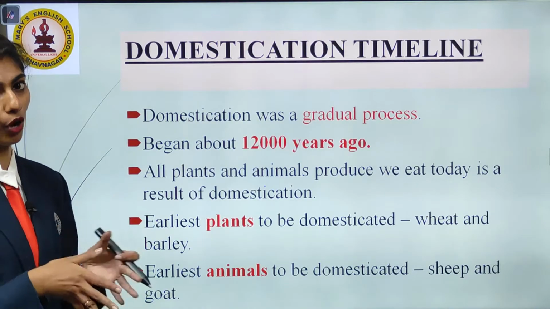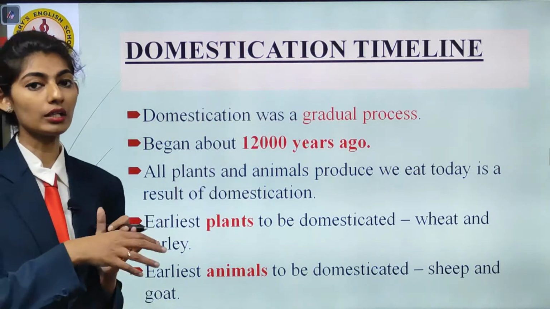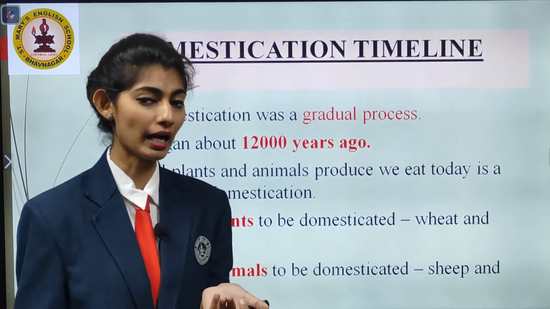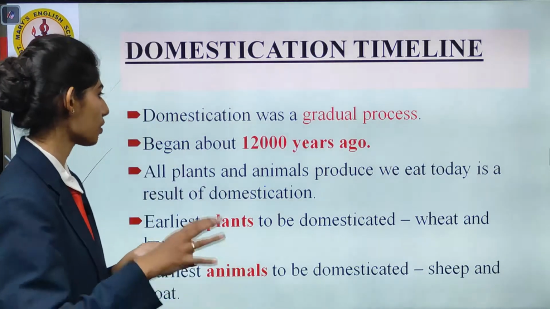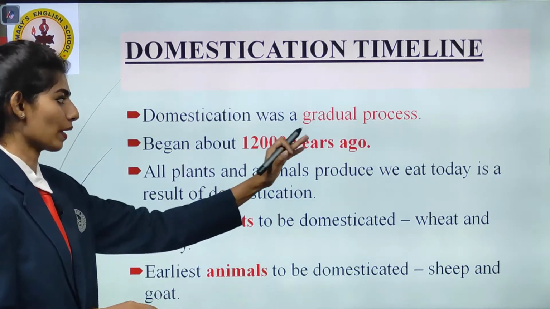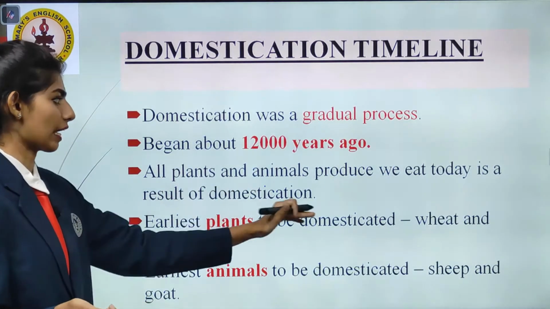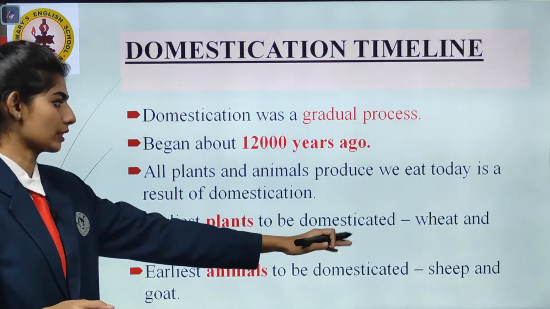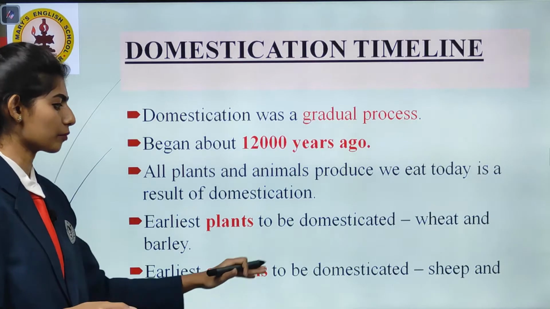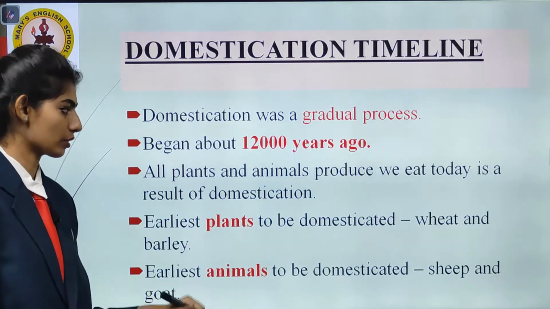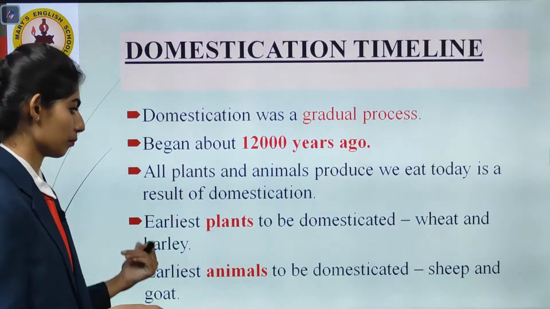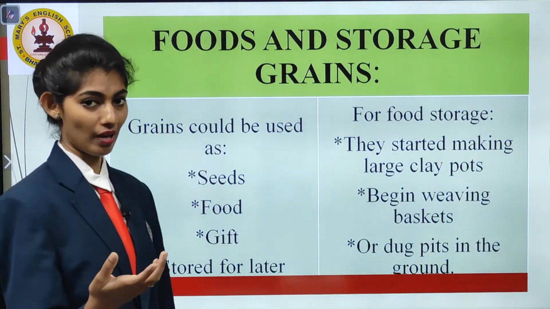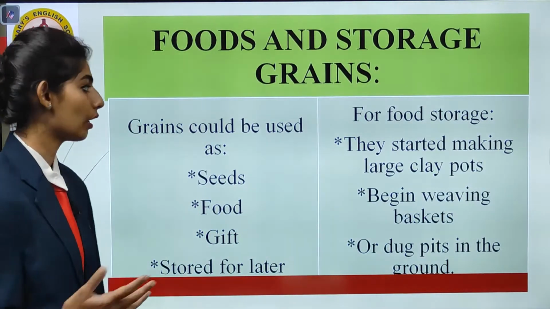Now, let us see the timeline of domestication. Domestication was a gradual process. Gradual means not very fast, not immediate, but slow and gradual. It began about 12,000 years ago, and all the plants and animal products we eat today are a result of domestication. The earliest plants to be domesticated were wheat and barley, and the earliest animals to be domesticated were sheep and goat. Now, let us see what type of food and storage of grains they had.